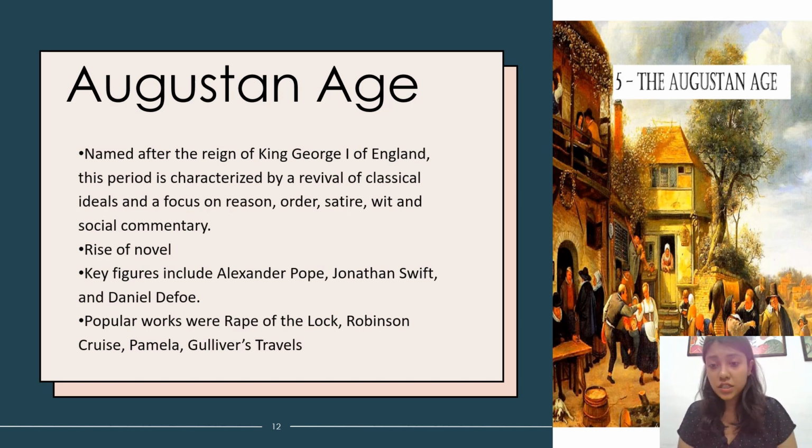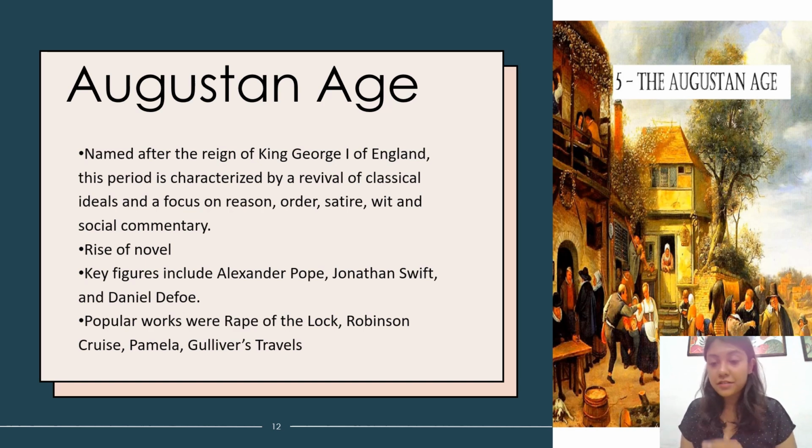These are all the works that were particularly popular in that time period. The most important thing to remember about the literary characteristics of this age is that it was affected mostly by social commentary, and the social commentary was not presented just as social commentary. It was presented as satire, as sarcasm, and that was repeatedly seen in every work. Even if you read Rape of the Lock, it's a fabulous work.